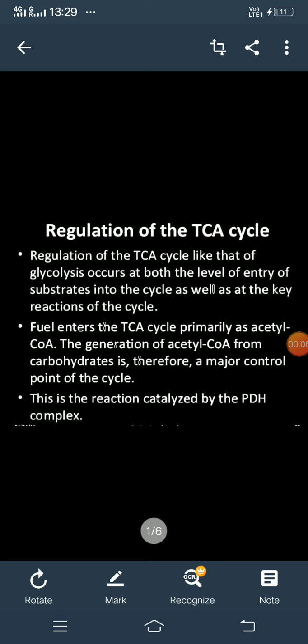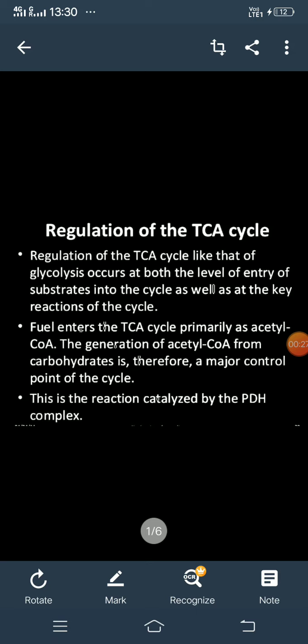In this video, we'll see about the regulation of TCA cycle. TCA cycle is also known as the Krebs cycle and citric acid cycle. TCA means tricarboxylic acid cycle.